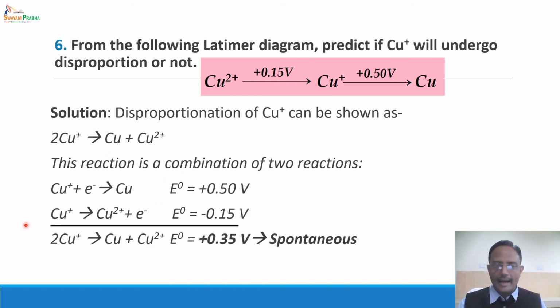Now if we add these two reactions, we get the desired reaction, which is the disproportionation. For this disproportionation reaction, if you add these E0 values, what you get is plus 0.35 volts. Since the value of this electrode potential is positive, the process is spontaneous. And if it is negative, the process is non-spontaneous. Since the value is coming out to be positive, it means that Cu+ has a tendency to undergo disproportionation, forming elemental copper and Cu2+ ions.